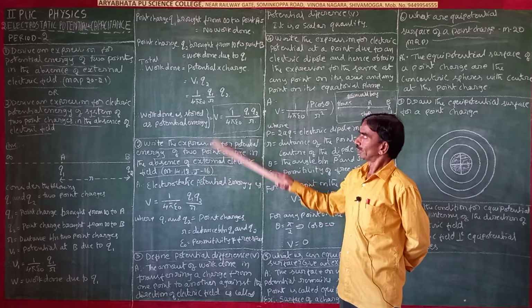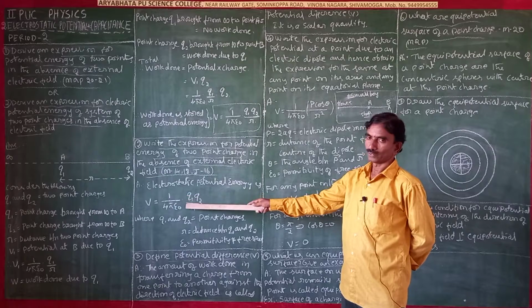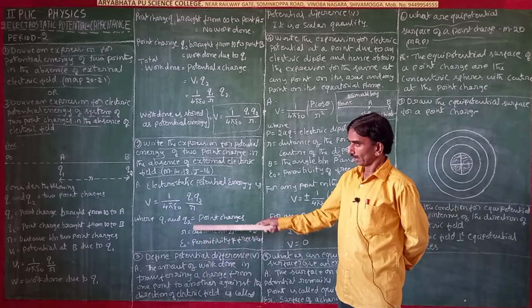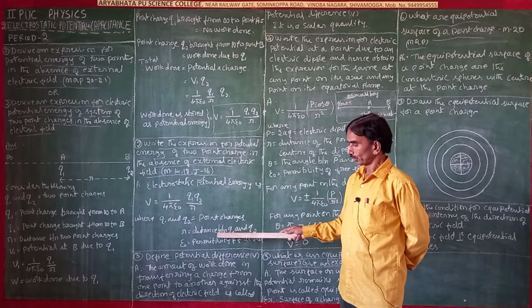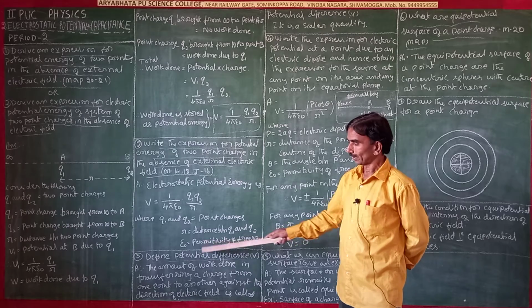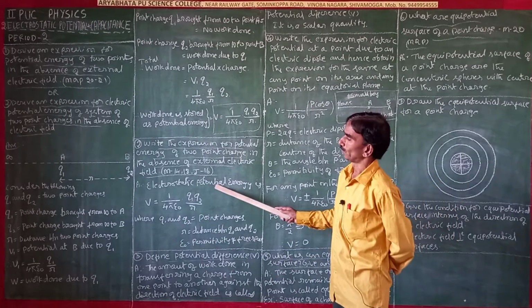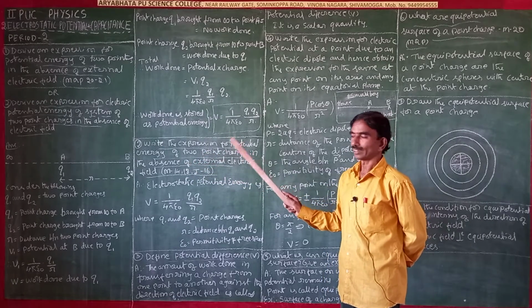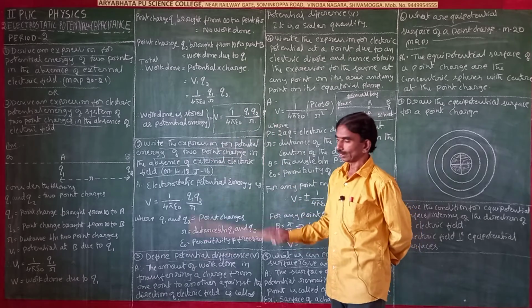The same question, we have to write this answer: V is equal to 1 by 4 pi epsilon naught into Q1 Q2 by R, where Q1 and Q2 are point charges, R is the distance between Q1 and Q2, and epsilon naught is the permittivity of free space. Write it once by seeing and once without seeing, in your rough notes.